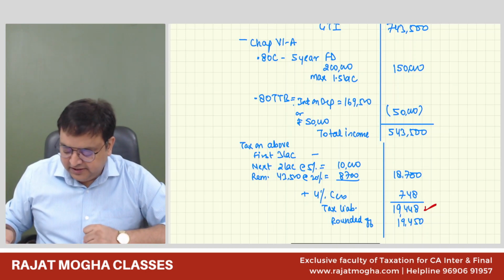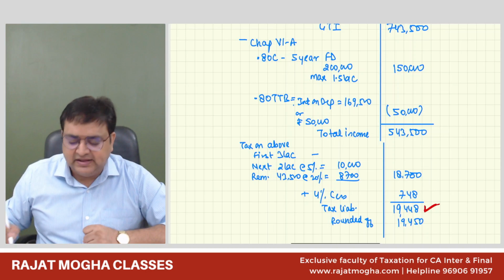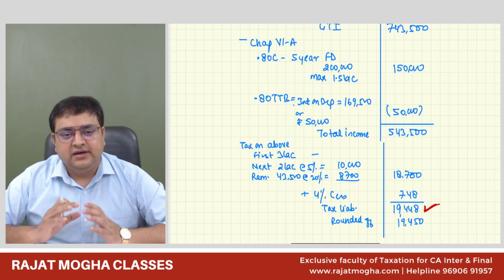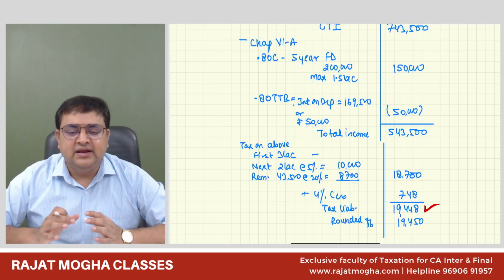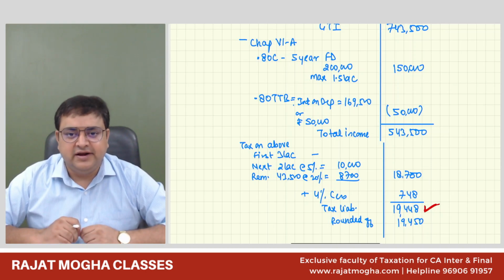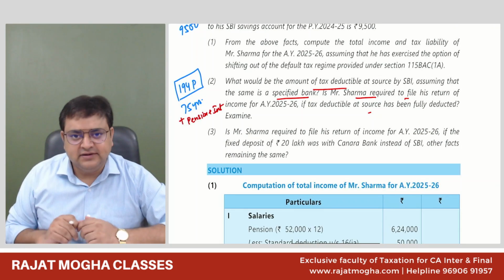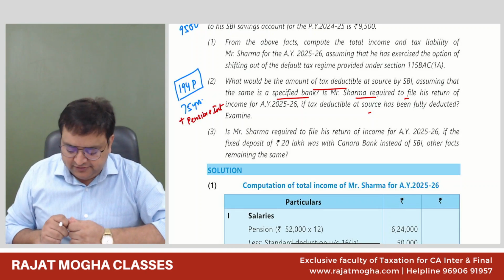Whatever is the tax amount, including the cess, will be deducted and deposited by the bank. And the assessee, if he is 75 years or more, would be relieved from filing his return of income. Everybody okay? So I'm not writing this. I think you have understood.